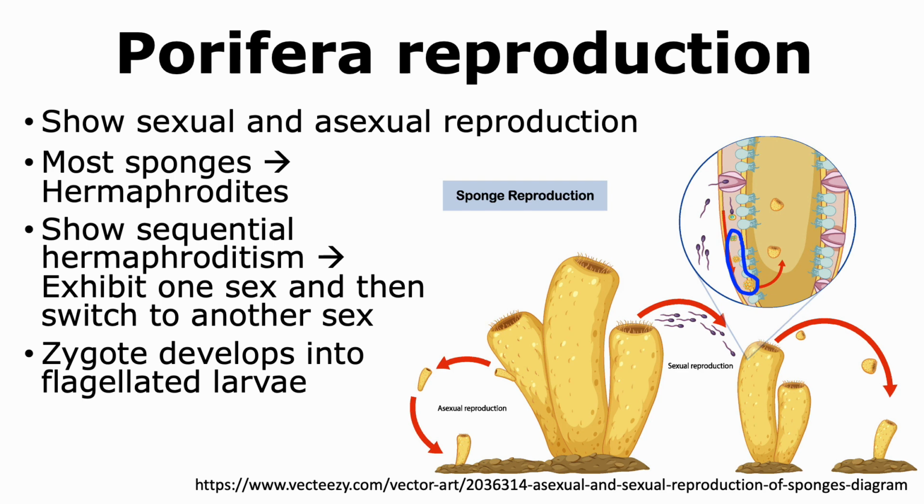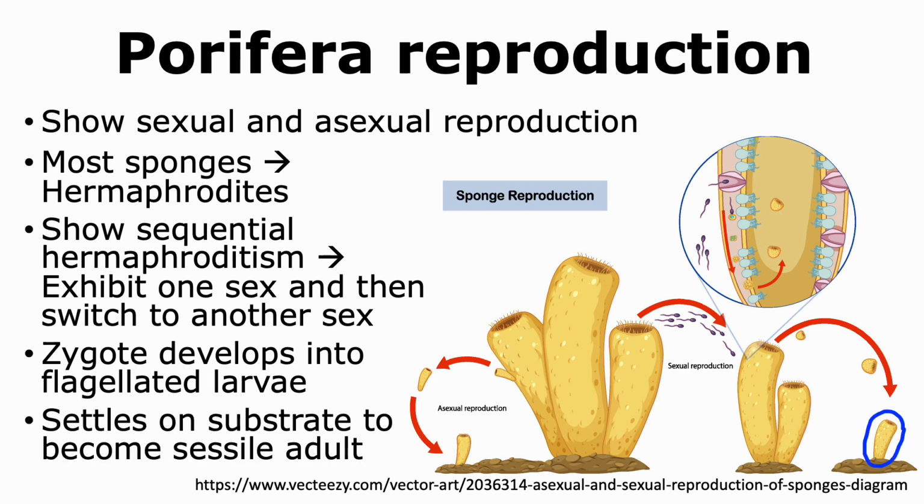The zygote that is thus formed undergoes development to form a larva. The larva is able to enter into the body of the sponge, and because it has flagella, it is able to swim. It swims out of the sponge, and the larva then settles onto a substrate to become a sessile or non-motile adult sponge.